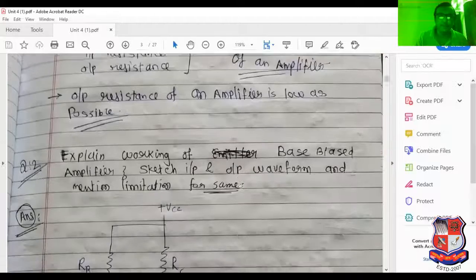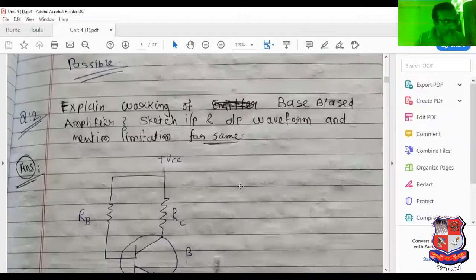Explain the working of the base bias amplifier. Sketch the input and output waveform for the same. This is the question.